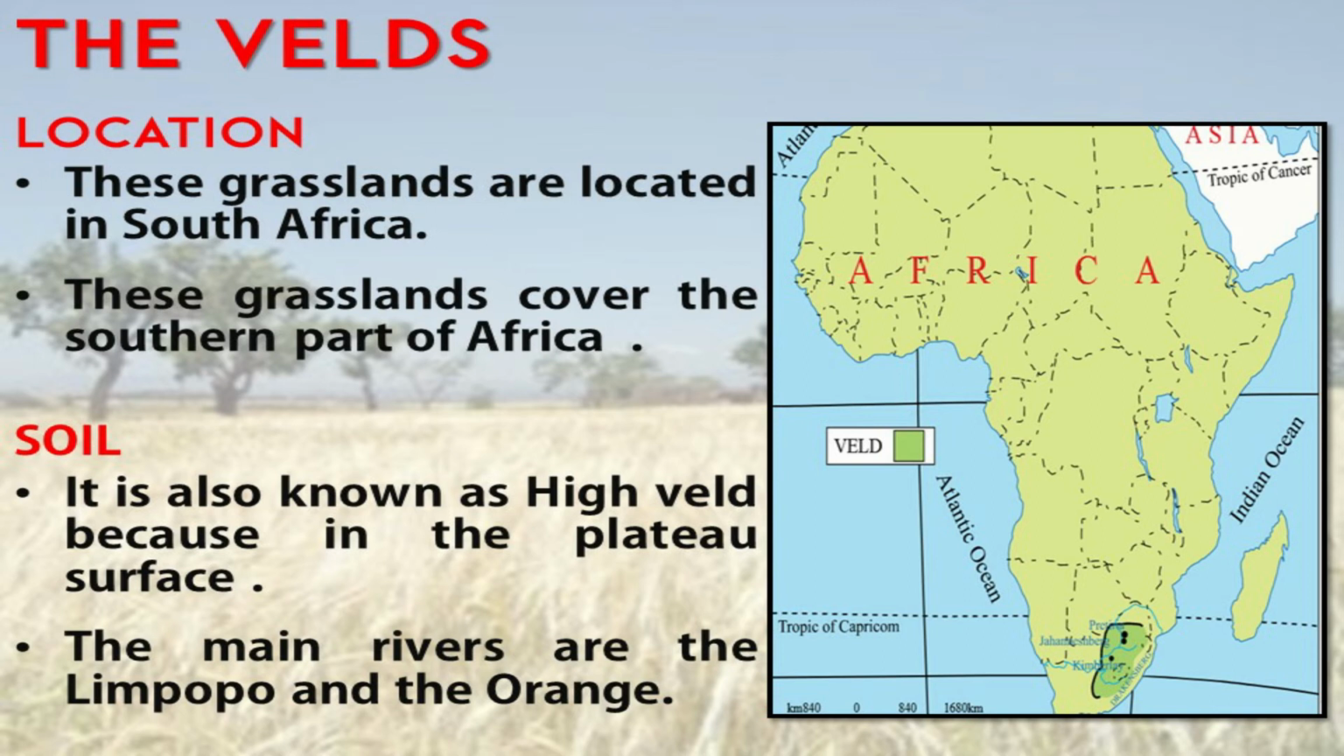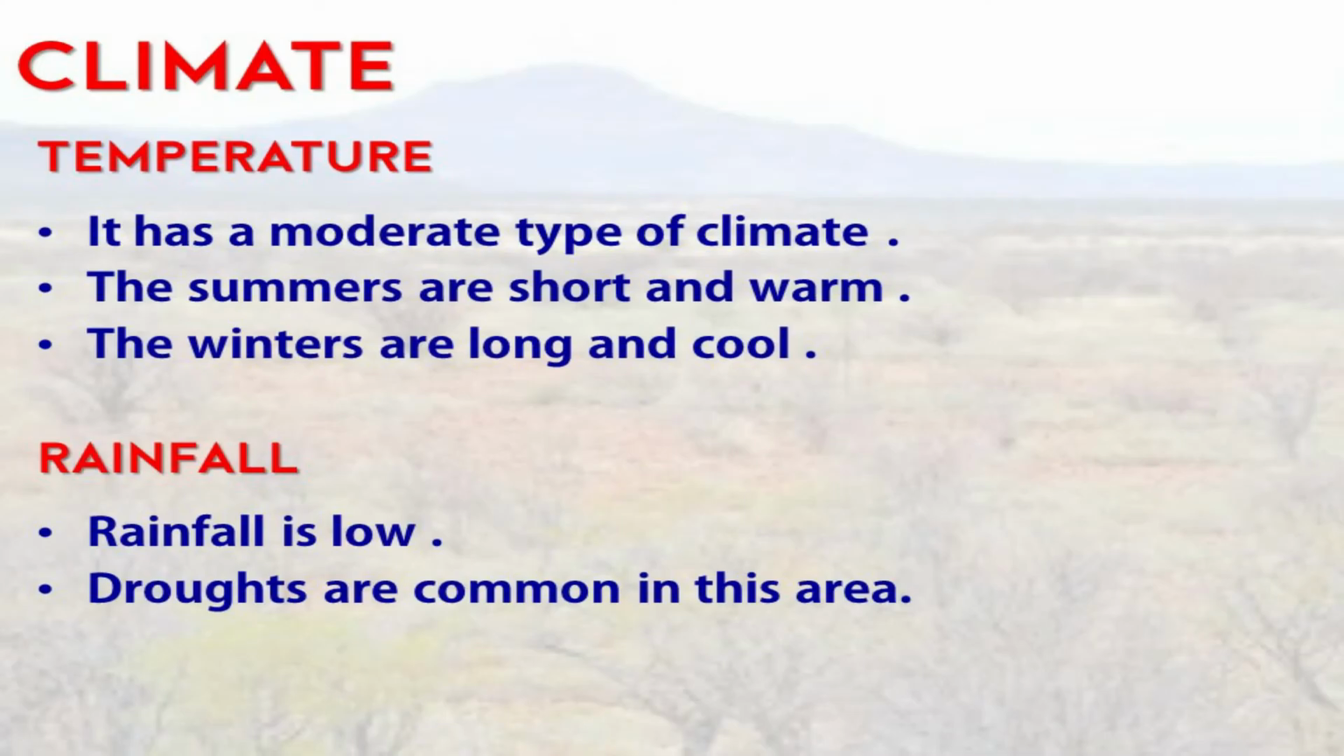It is also known as High Veld because it is located on a plateau surface. The main rivers flowing here are the Limpopo and Orange. Let's discuss the climate of the veld. If we talk about temperature, it has a moderate type of climate. The summers are short and warm. The winters are long and cool.